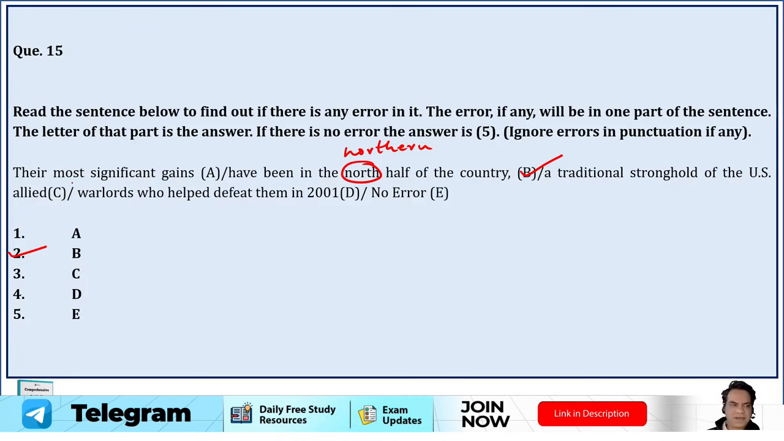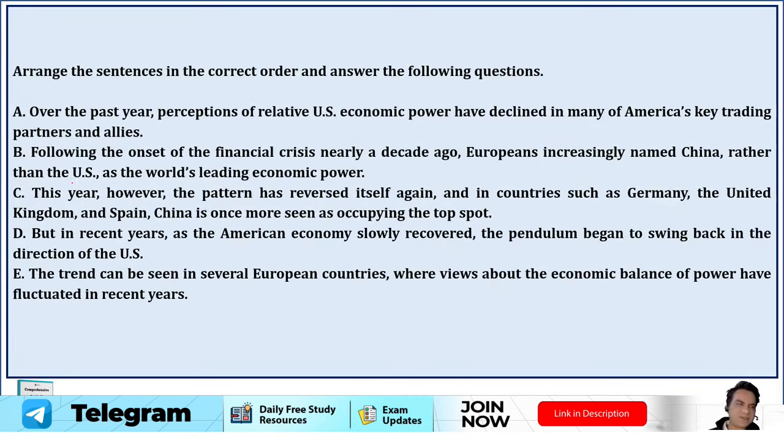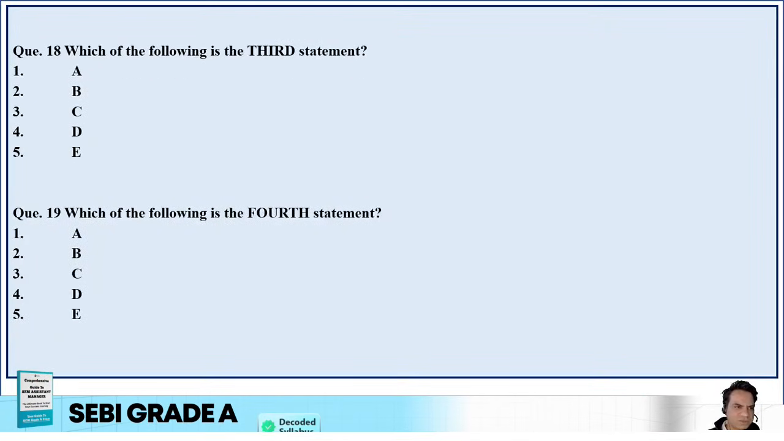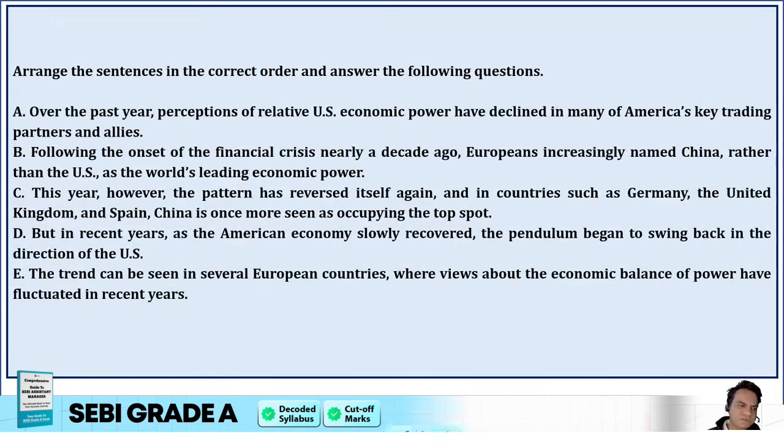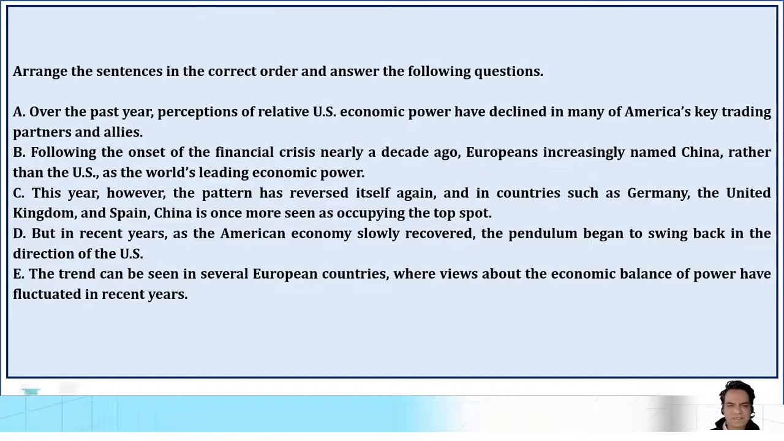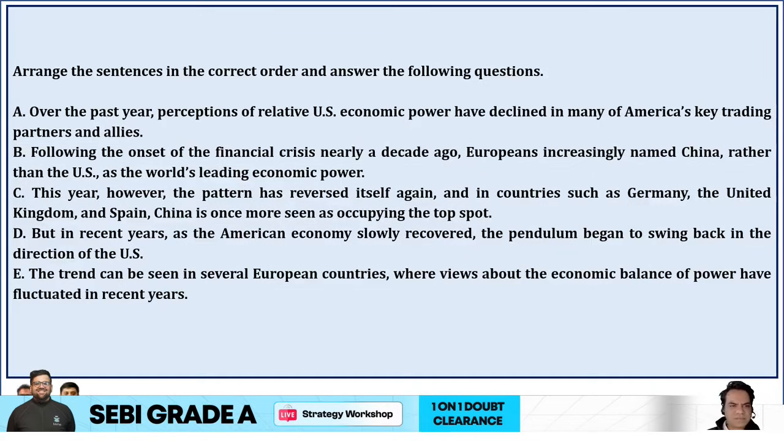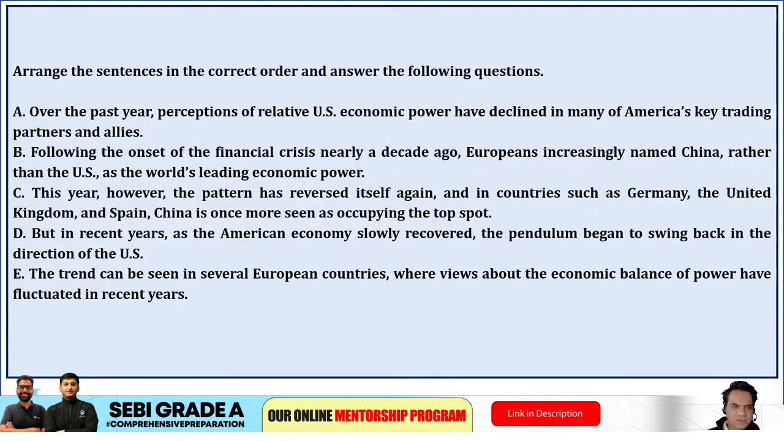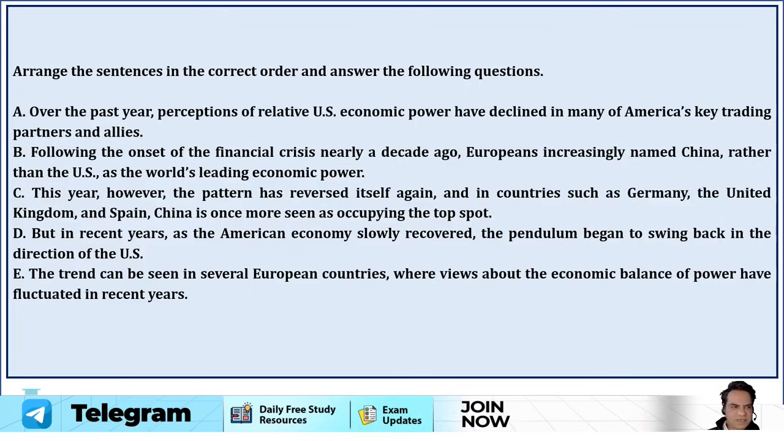So these were your error detection questions, guys, and let's go to your parajumbles based questions, guys. So we are given 5 questions on this and we have to solve them after reading this. So let's read and let's solve it, guys. Over the past year, perceptions of relative US economic power have declined in many of America's key trading partners and allies. Okay, following the onset of the financial crisis nearly a decade ago, Europeans increasingly named China rather than the US as the world's leading economic power.